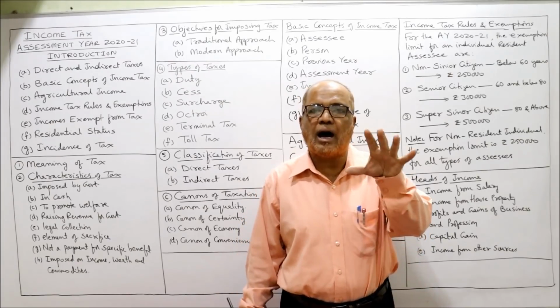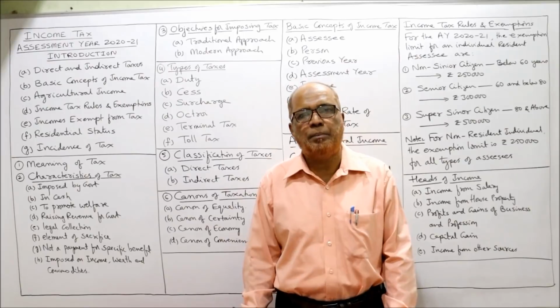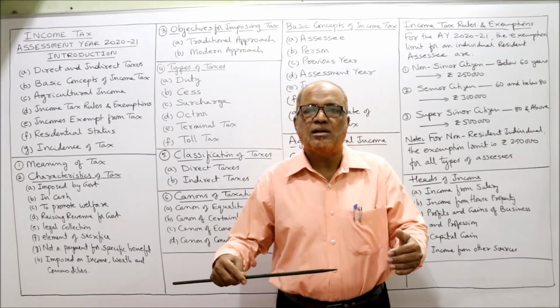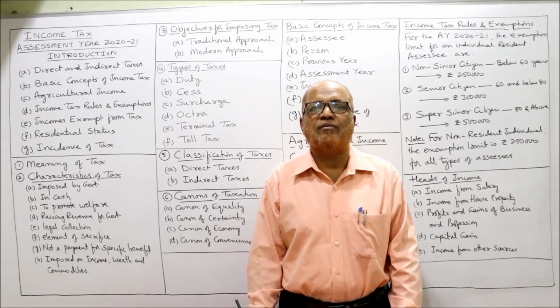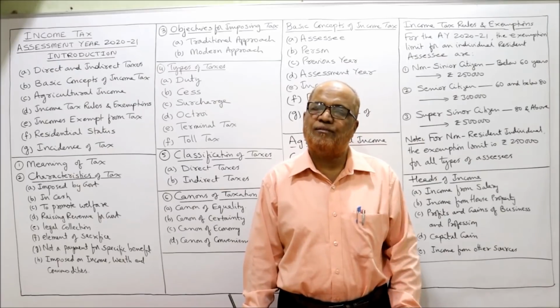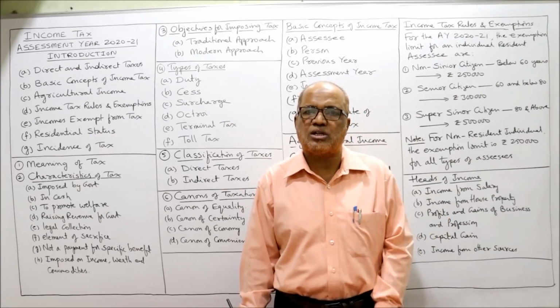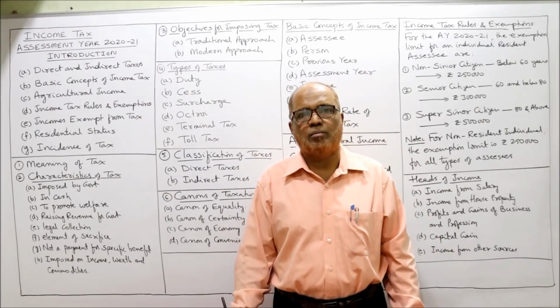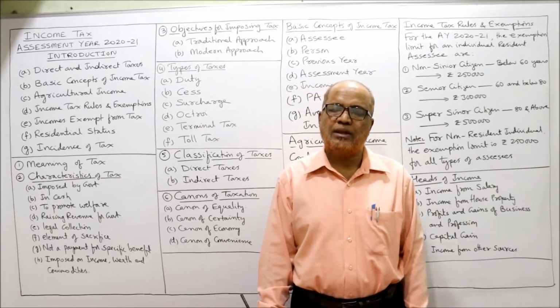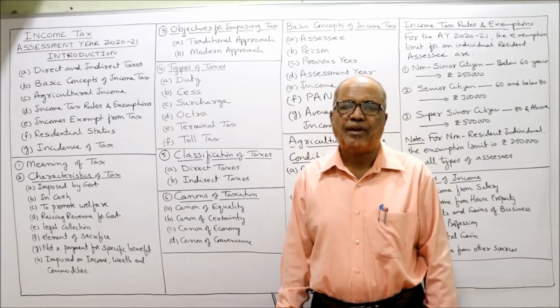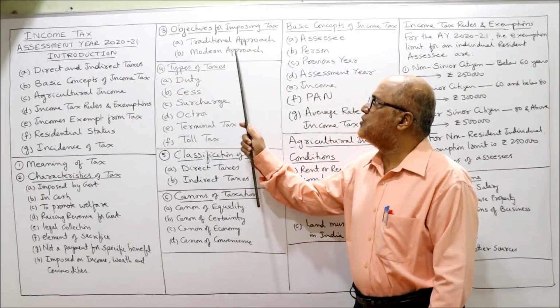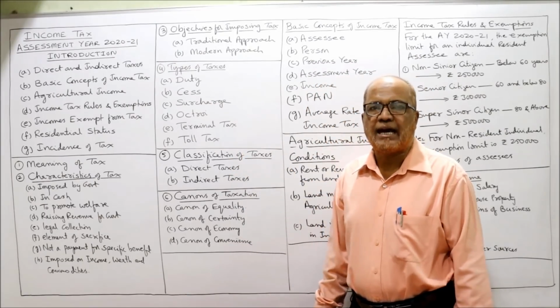The government will apply the tax among the people. By collecting the tax, the government will be able to perform its functions. Administrative functions, statutory functions, social functions, many activities the government will perform with the help of the funds collected from taxes. These are the objectives of taxes.